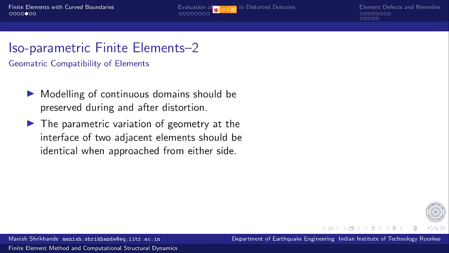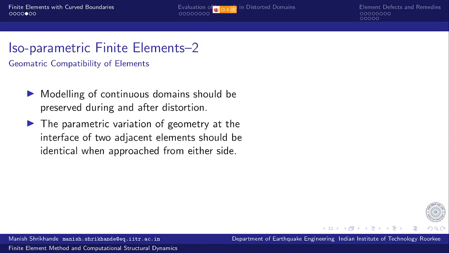The parametric variation of geometry at the interface of two adjacent elements should be identical when approached from either side. So this continuity problem is easily answered when I look at it from the perspective of geometry that needs to be modeled.